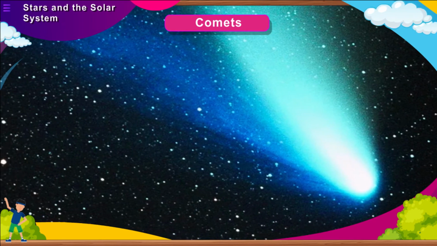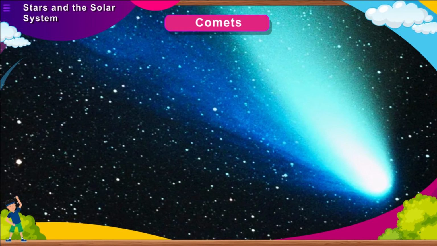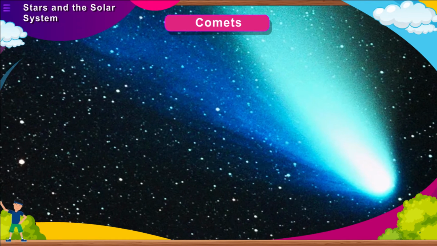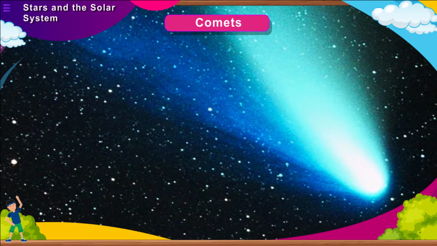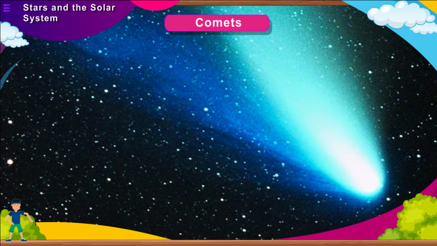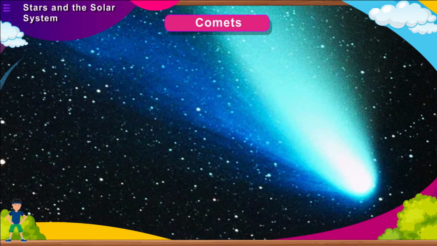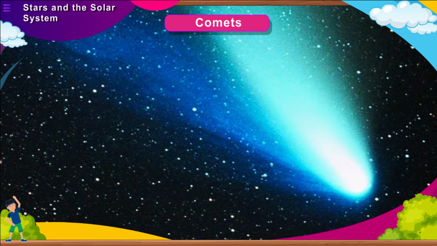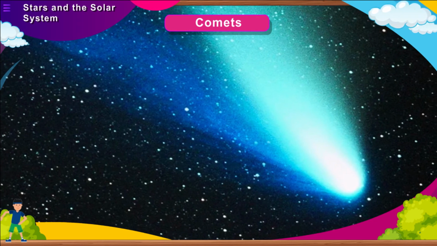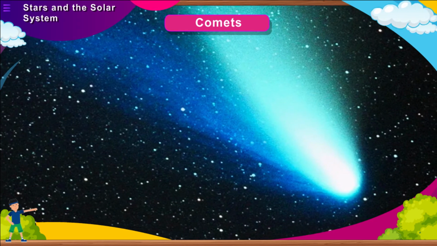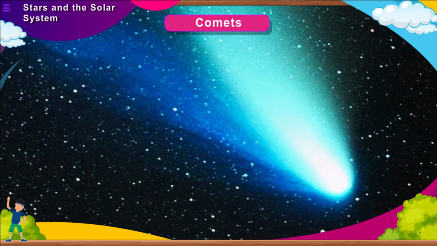Comets. They are heavenly bodies that revolve around the Sun in very large orbits. A comet is a large, loose collection of materials and appears as a bright glowing ball with a long glowing tail. The tail mainly consists of dust and gases. Many comets are known to appear periodically. One such comet is Halley's Comet, which appears once after nearly every 76 years. It was last seen in 1986.